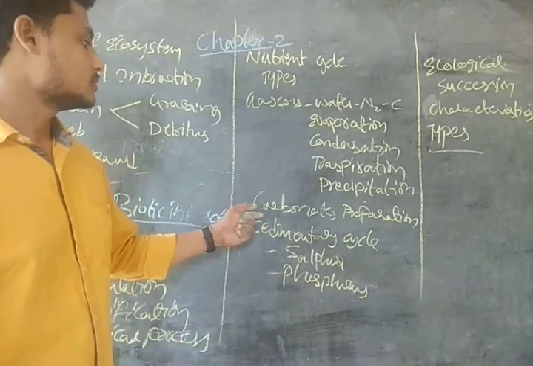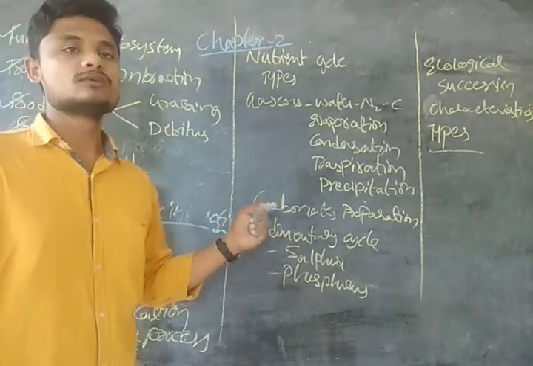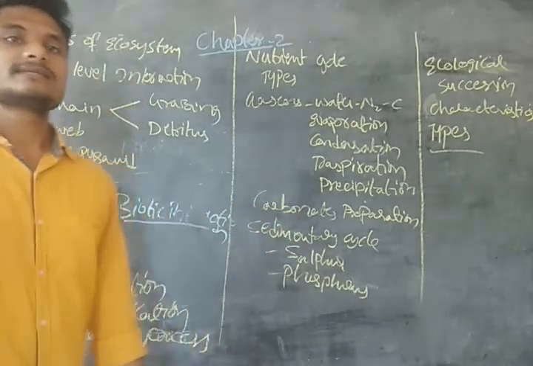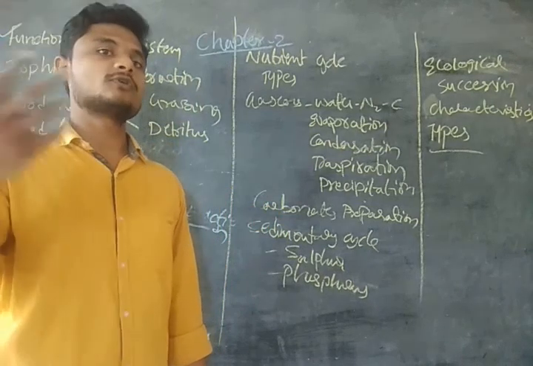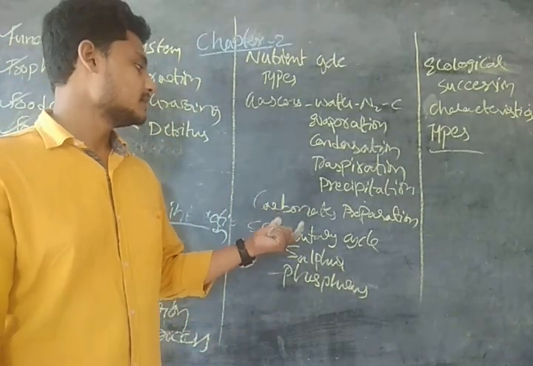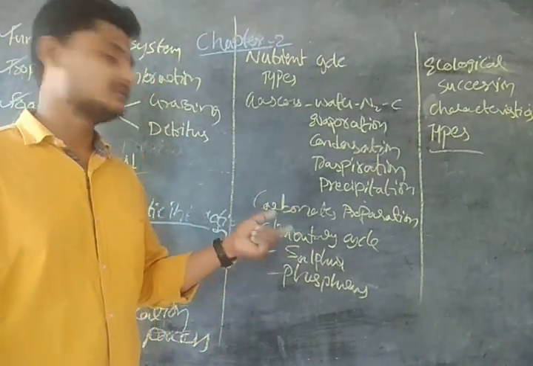Okay, carbohydrate preparation is through photosynthesis, that is 6 CO2 plus 6 H2O gives rise to glucose. During the process of photosynthesis in sunlight, plants prepare the carbohydrate and they release the oxygen which will be taken by the human beings.